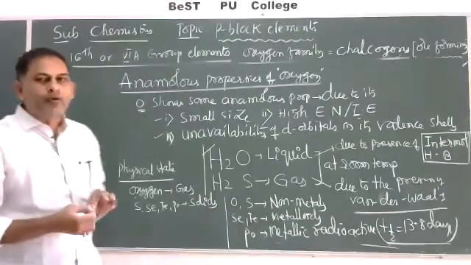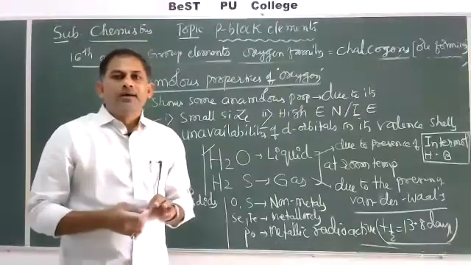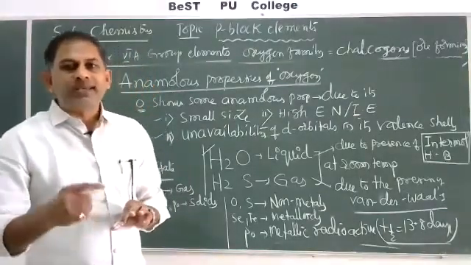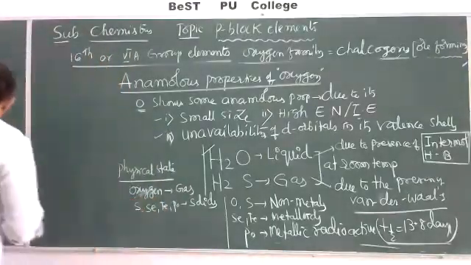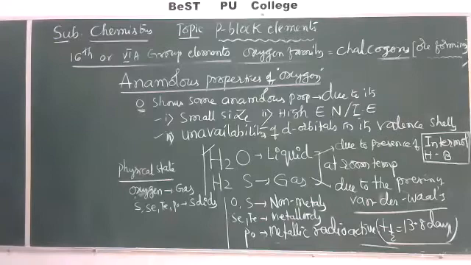Then chemical properties, very important, that is variable oxidation states exhibited by these 16th group elements. Discuss about variable oxidation states.